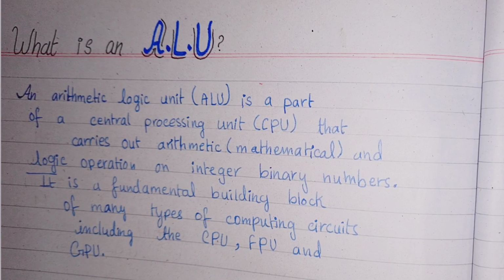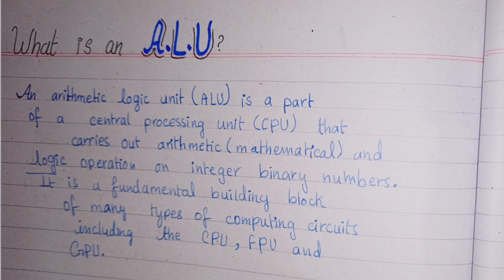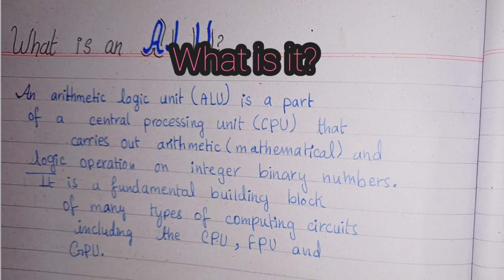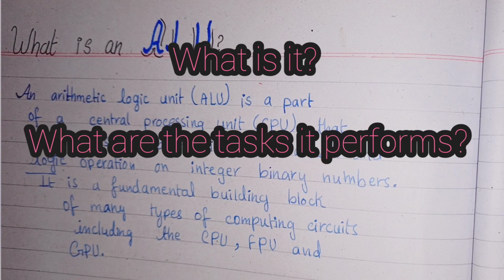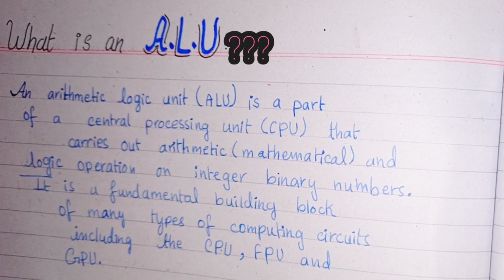So today we are going to talk about the most important and crucial components of a CPU. The most important and crucial part of a CPU that we need to know is the ALU. Now we are going to talk about what it is, what tasks it performs inside the CPU, and why it is so crucial. Let's begin. What is an ALU?